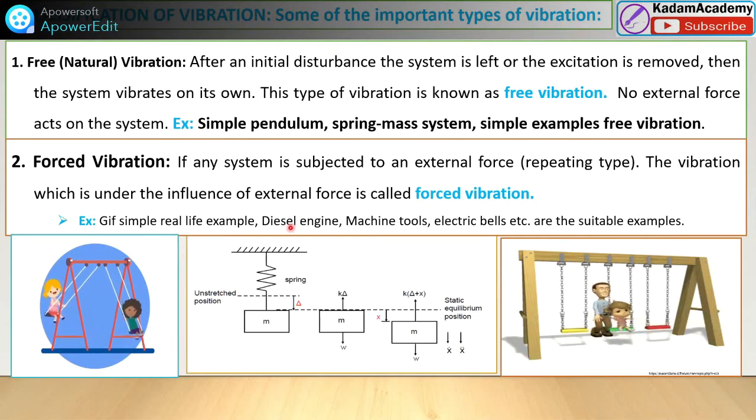Some practical examples are diesel engines, machine tools, or electric bells, which are suitable examples related to forced vibration. That will clear your idea if you think and imagine. That is the first type of category.